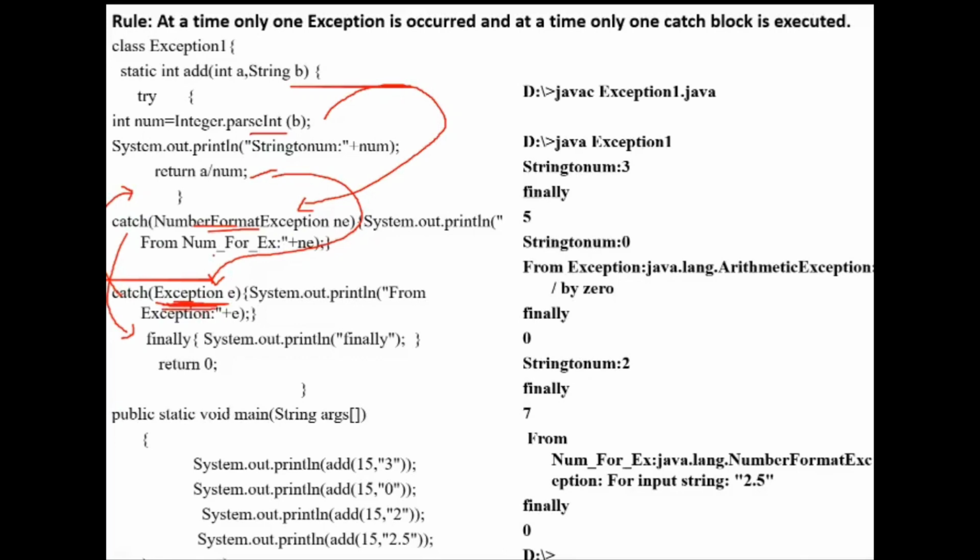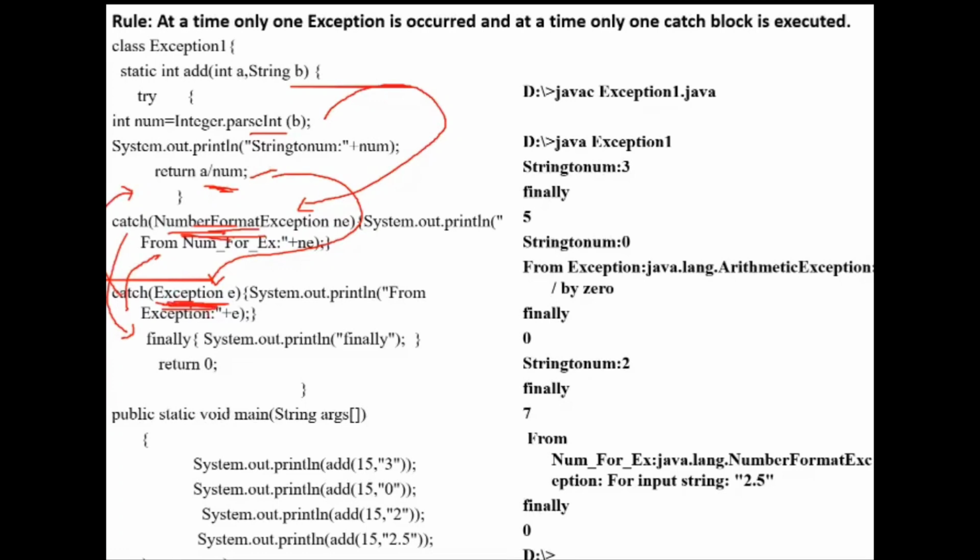But here, if I have specifically mentioned NumberFormatException before this catch block, then if a number format exception occurs, this catch block will be executed. Here one more exception is also possible, that is arithmetic exception. But I have not written a catch block for arithmetic exception. That cannot be caught by this block, but it can be caught by the Exception block.